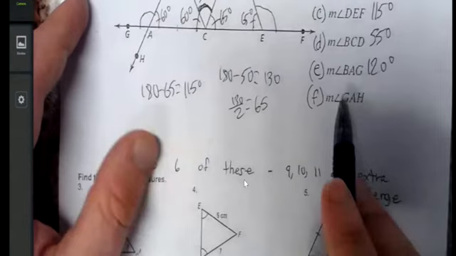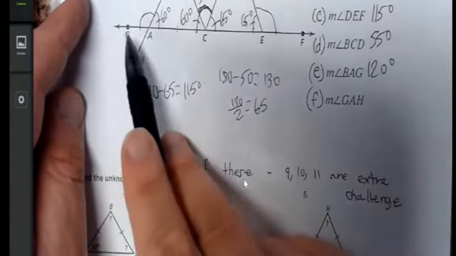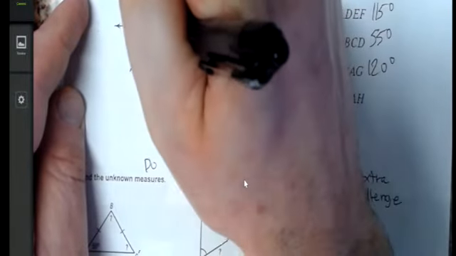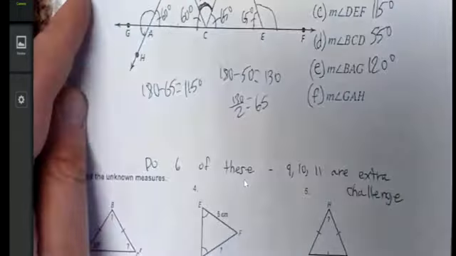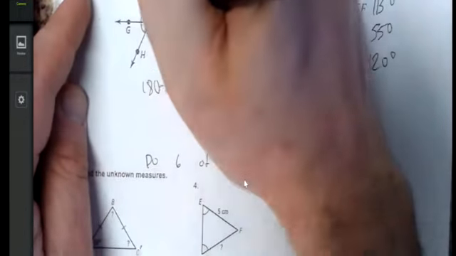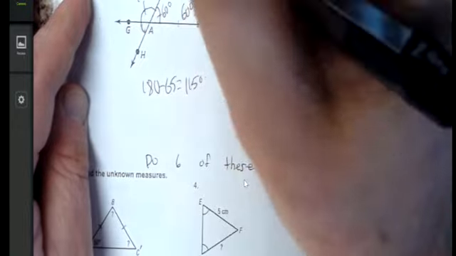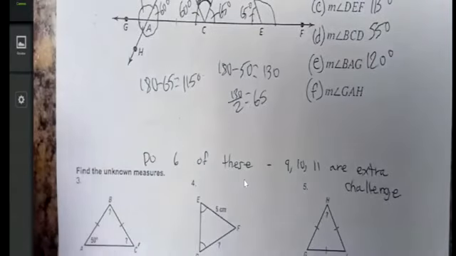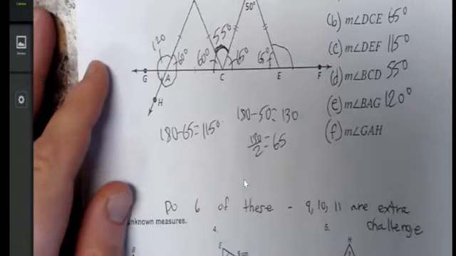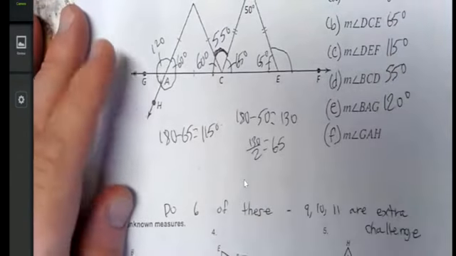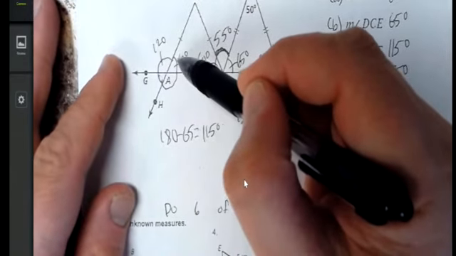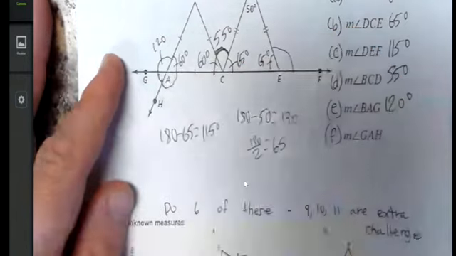Finally, G-A-H. This guy over here is 60 and 120. We can complete the full circle here to solve this. Not the nicest circle you've ever seen, but a circle nevertheless. I'm wondering if this has clicked for anybody.